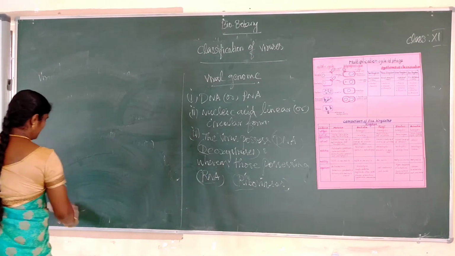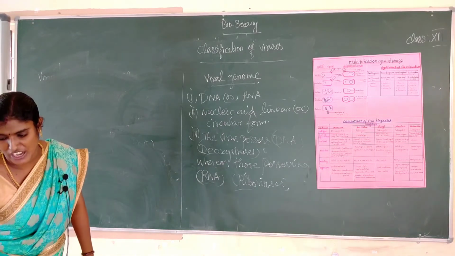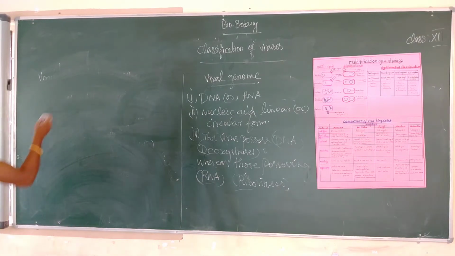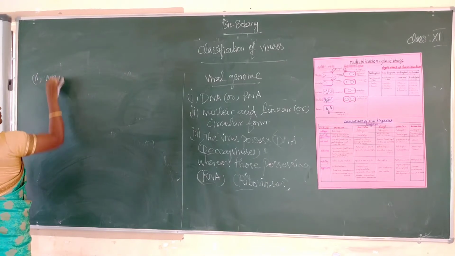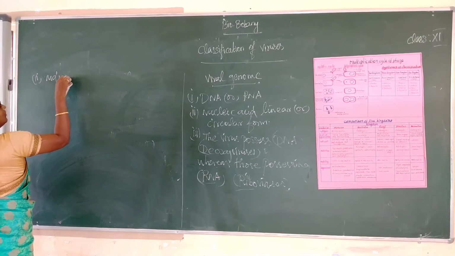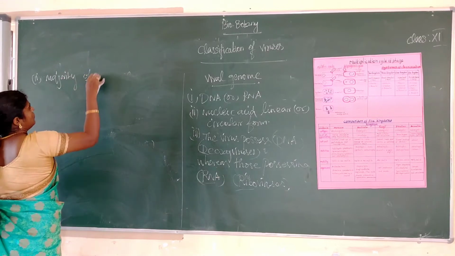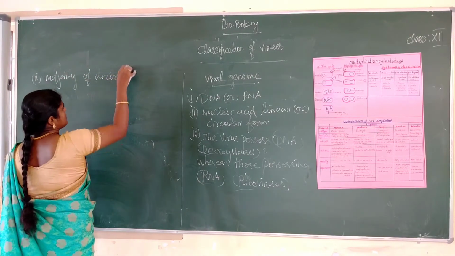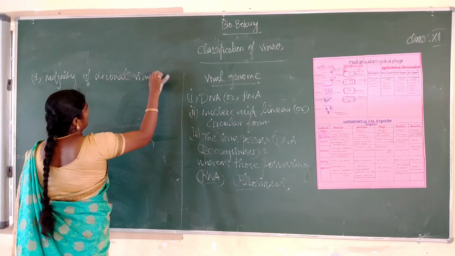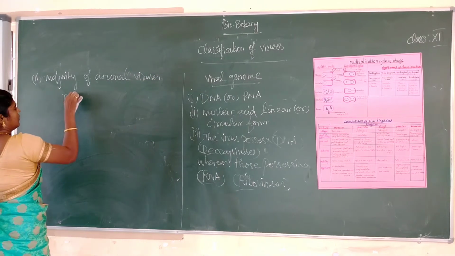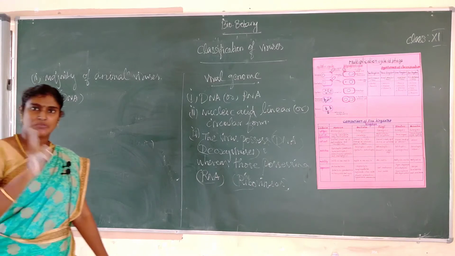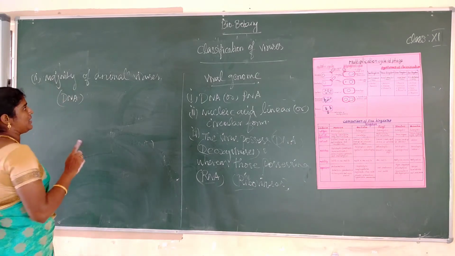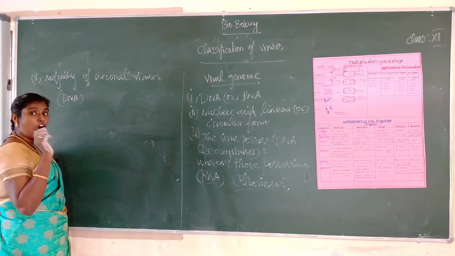Okay, so next one, the majority of animal and bacterial viruses are DNA viruses. But there is only one exceptional case, the HIV virus, whose nucleic acid is RNA.